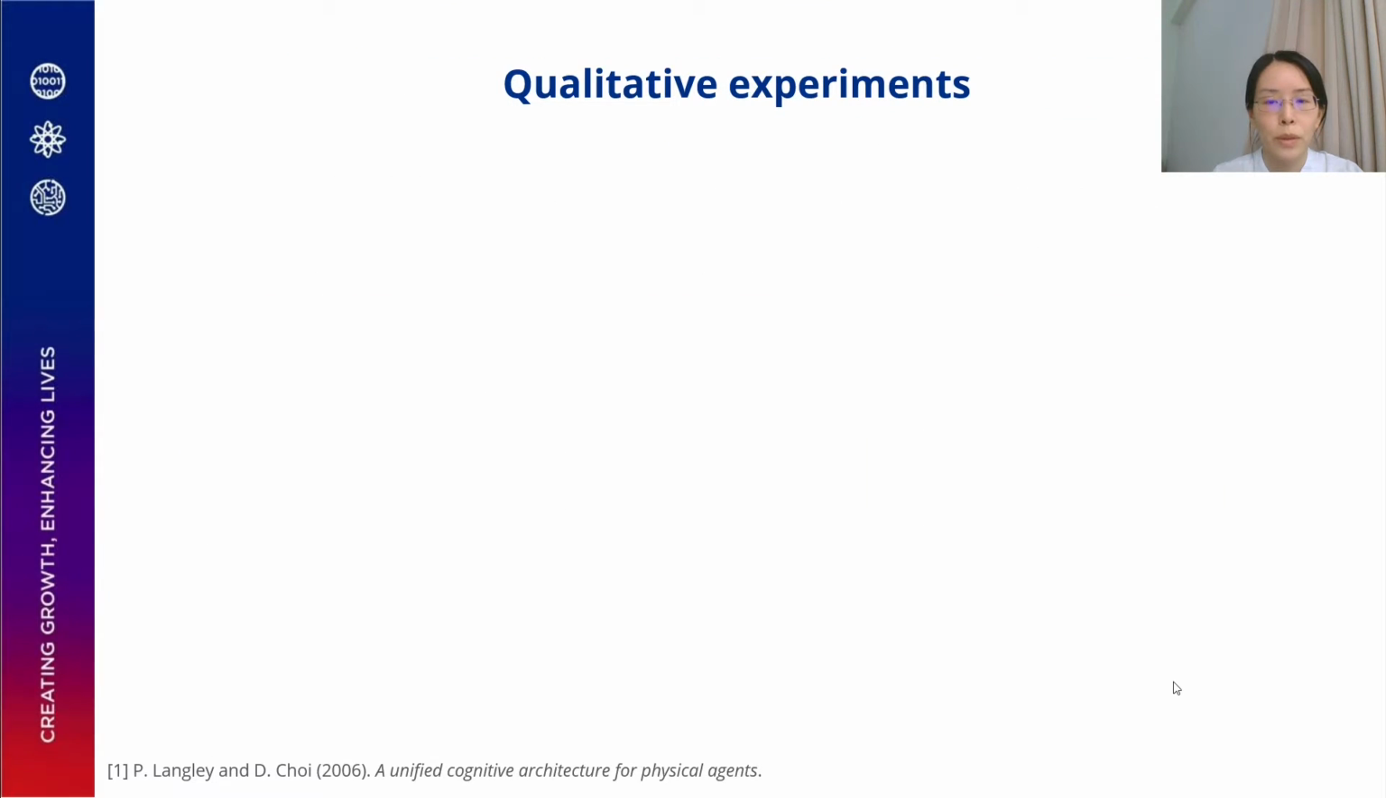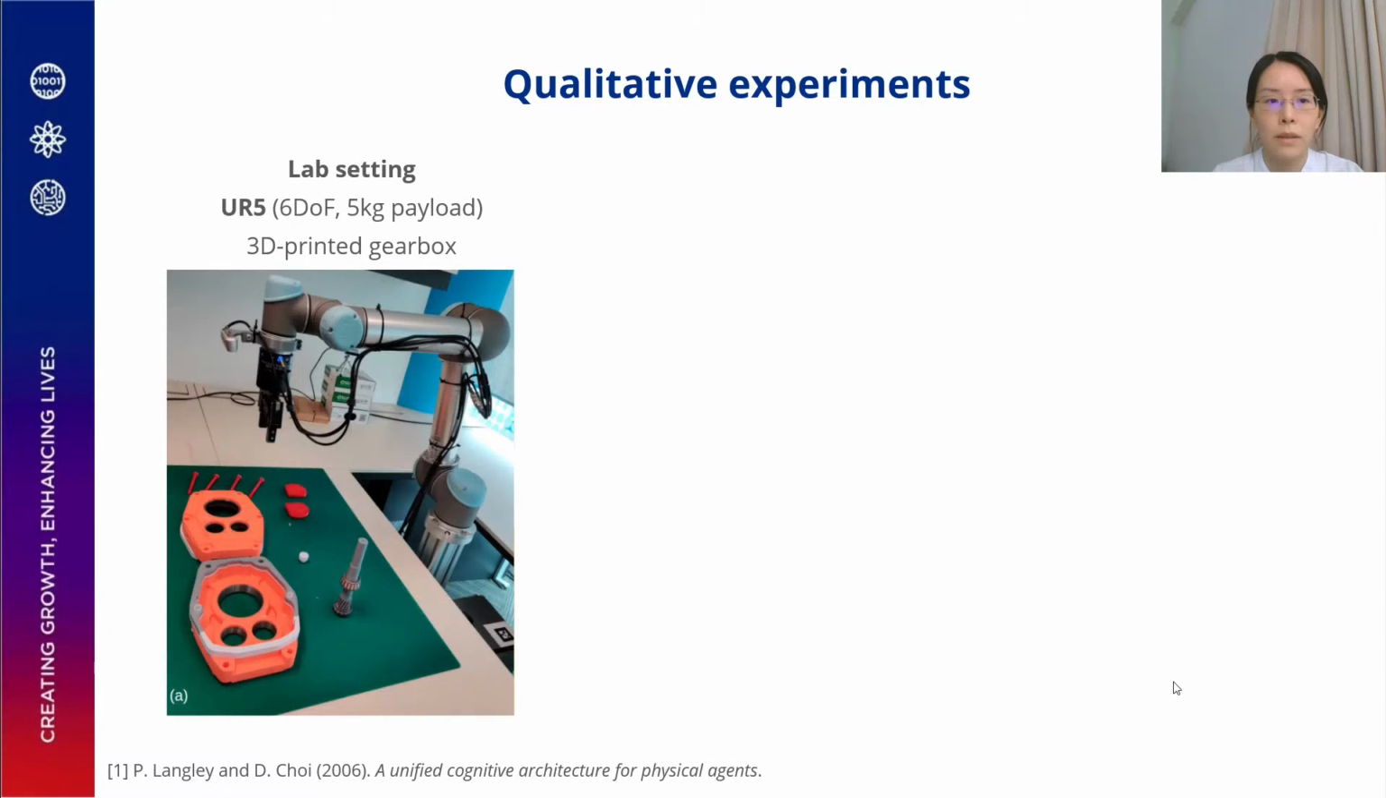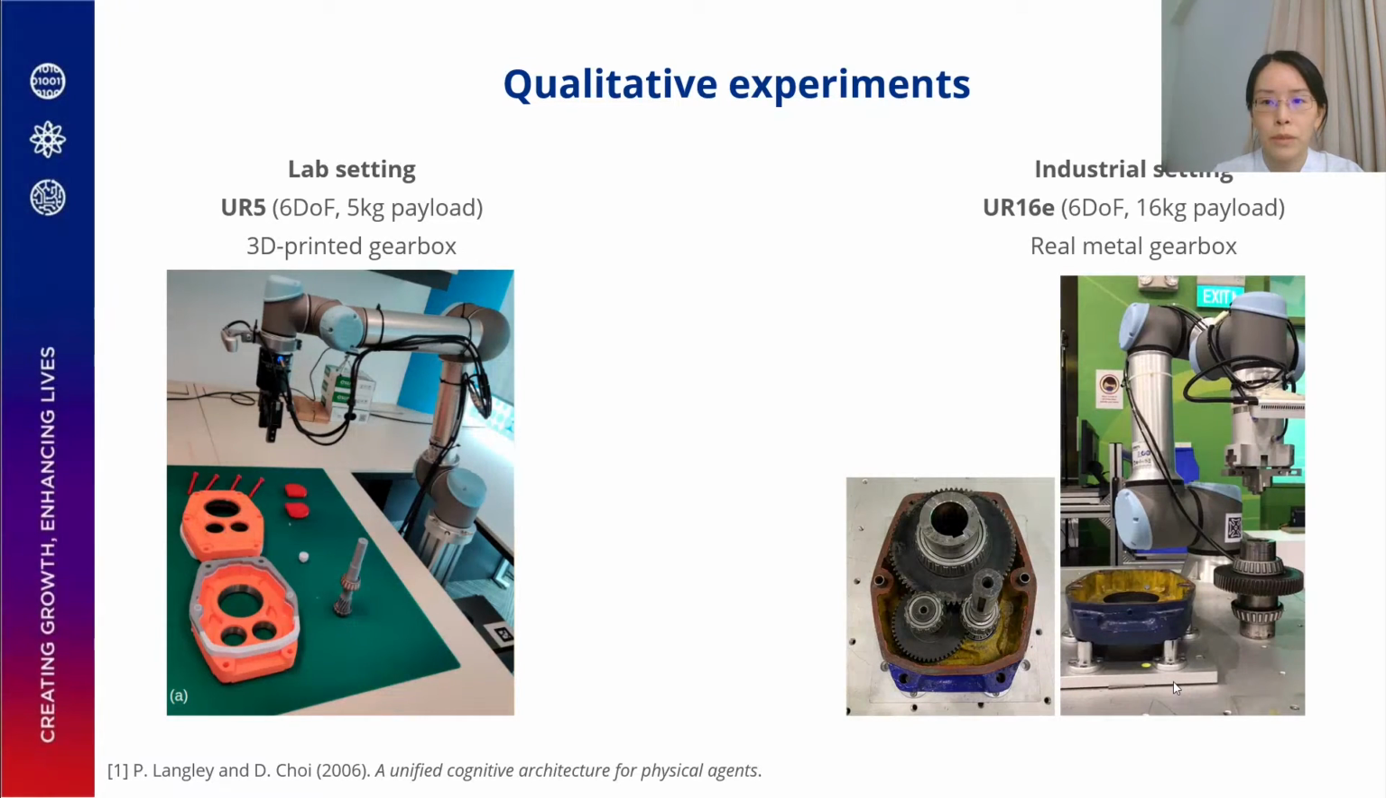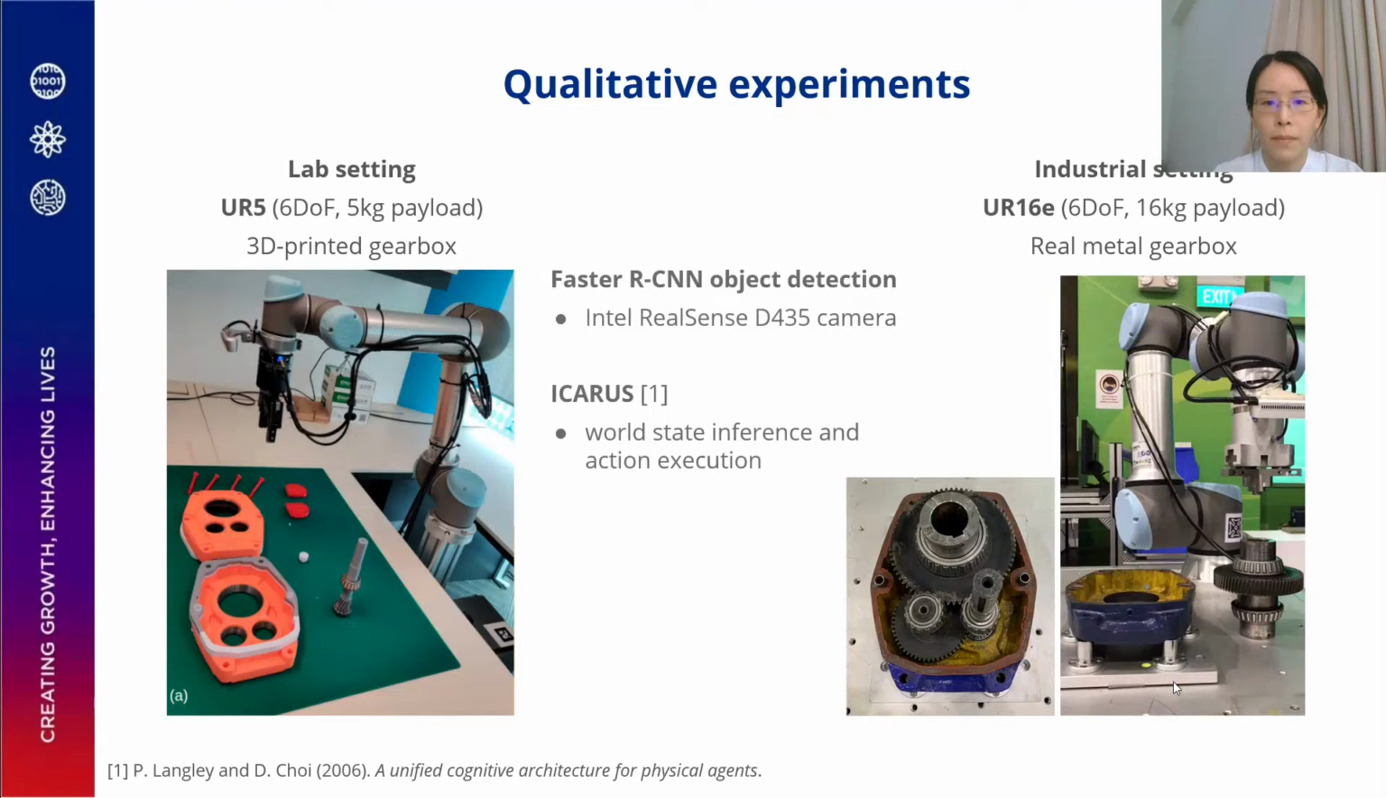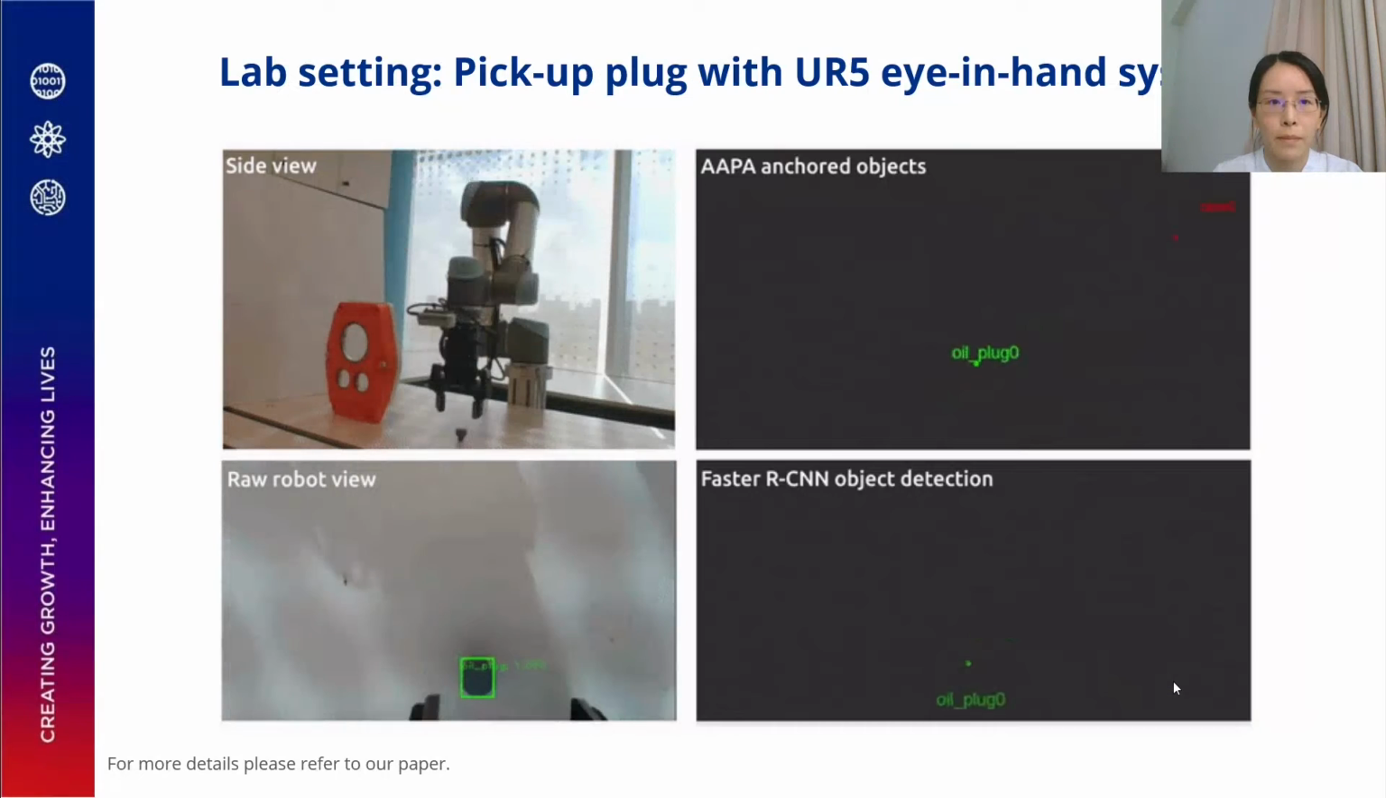We also perform qualitative experiments in both a lab setting with a UR5 robot and a 3D printed gearbox, and an industrial setting with a UR16E robot and a real metal gearbox. The robot received bounding box information from a Faster RCNN object detector, which was mounted on the robot for an eye-in-hand robotic system. We use IROS, the cognitive architecture, for world state inference and action execution.